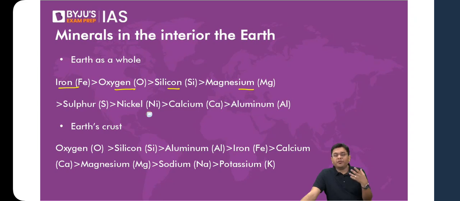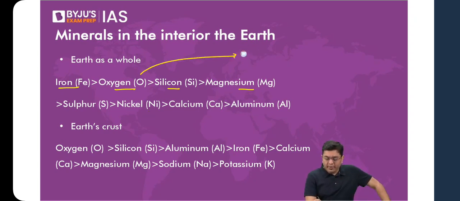This oxygen is present in the form of oxides, the solid form, right? You will find iron oxide, silicon oxide, etc. So that is where this oxygen is present, in the form of oxides, in solid form.